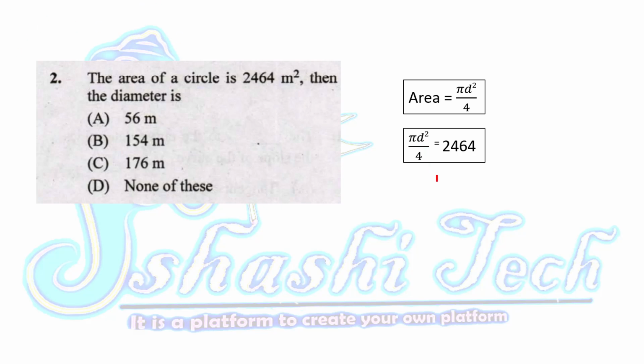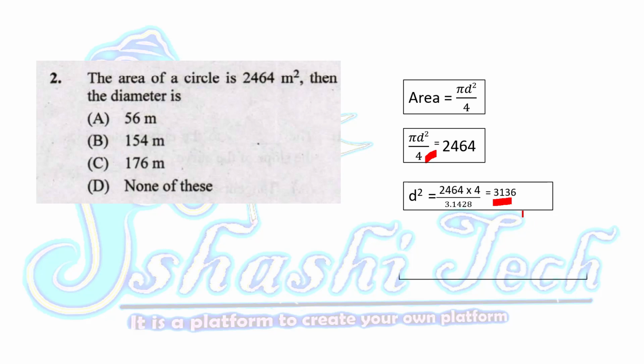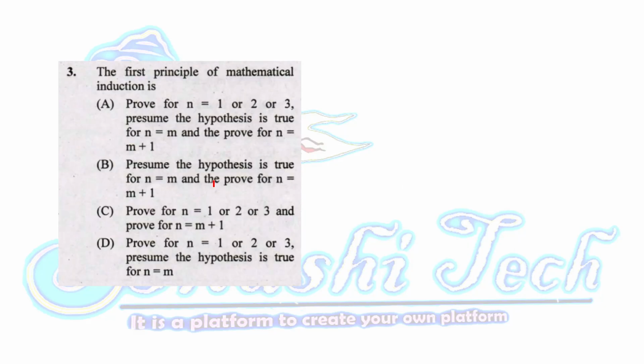So D square is equal to 2464 into 4, cross multiplying this 4 here, divided by pi, where the value of pi is 3.14. The resultant answer is 3136. D is equal to the square root of 3136. Taking this square root, the final answer is 56. Hence option A is the correct answer. Let us go to the third question.